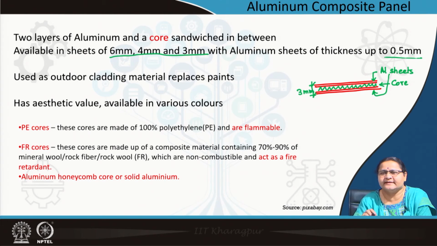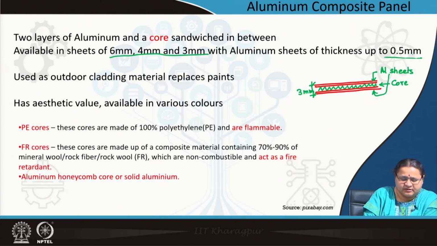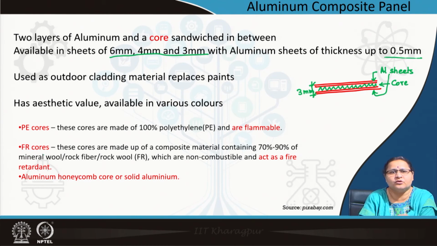You can understand how thin the sheets are, not even a millimeter thick, and the central part is the core, which is the polyethylene core or fiber or rock wool core.